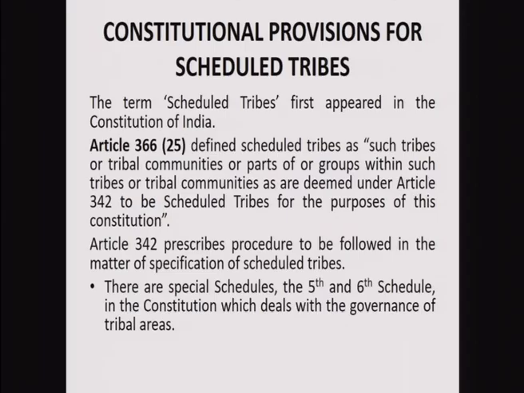The term Scheduled Tribe first appeared in the Indian Constitution as part of Article 366 clause 25, which defined Scheduled Tribes as such tribes or tribal communities, or parts or groups within such tribes or tribal communities, as deemed under Article 342 to be Scheduled Tribes for the purpose of the Constitution. Article 342 has laid down the procedures to identify the Scheduled Tribes, and there are special schedules in the 5th and 6th Schedule of the Indian Constitution which deal with the governance of these tribal areas.